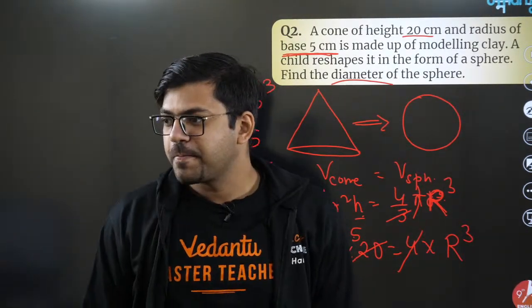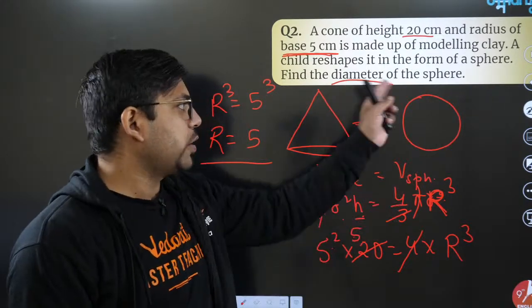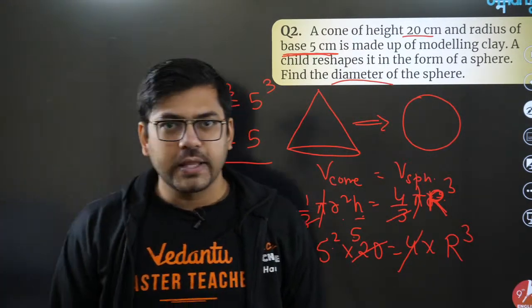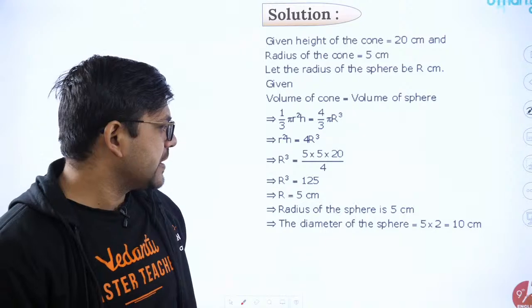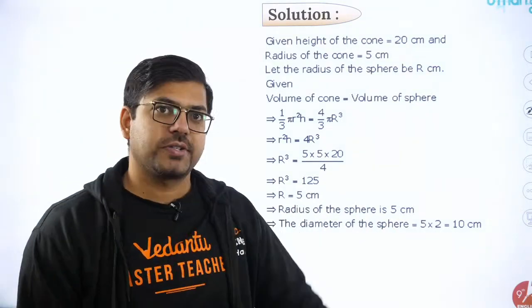Yo, bale bale. Yeah, diameter is 10. Absolutely right. So diameter of the sphere is 10. I hope you all understood that. Did you? So if you all understood, that's great. R is 5 and hence diameter is 10.